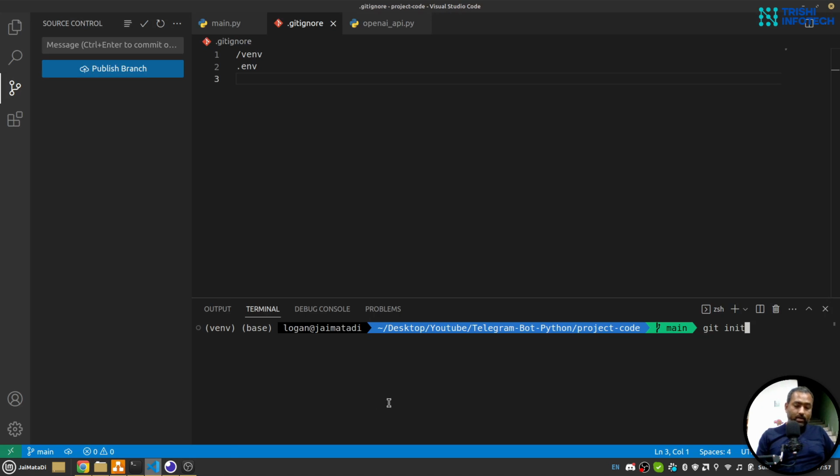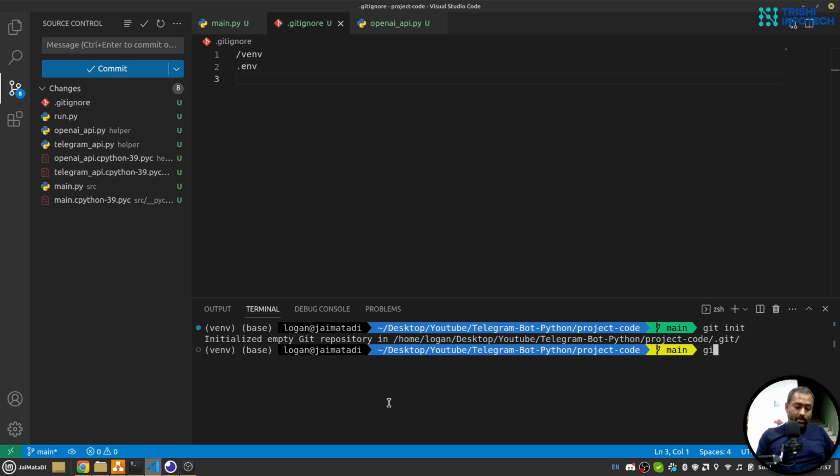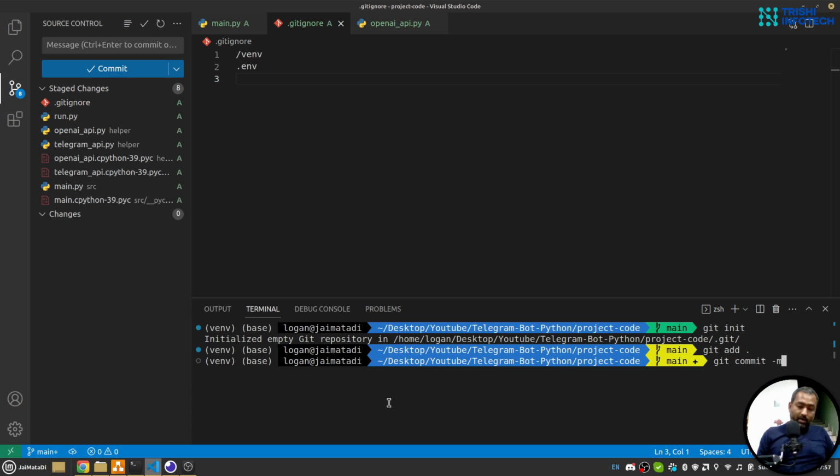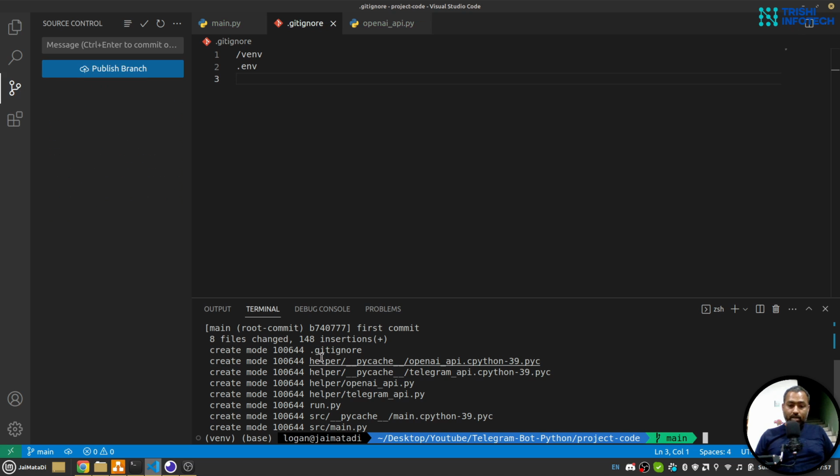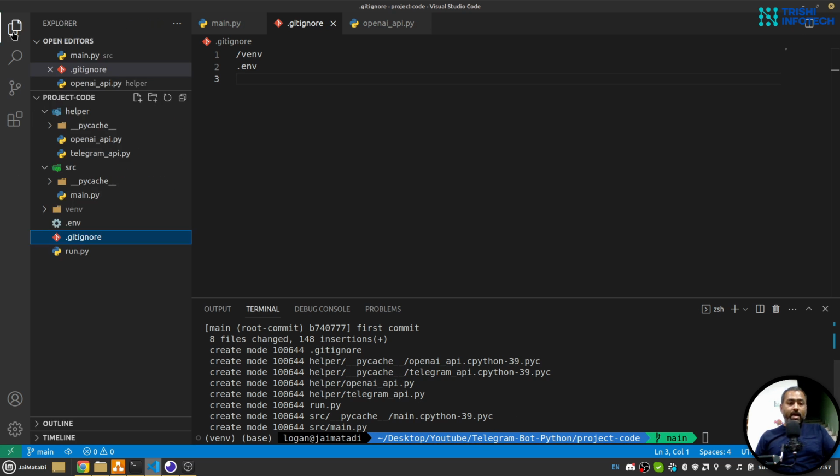I'll say git init, git add, git commit -m first commit. Yeah, now the gitignore helper. Oh, I'm sorry, okay, no problem, I'll do that.